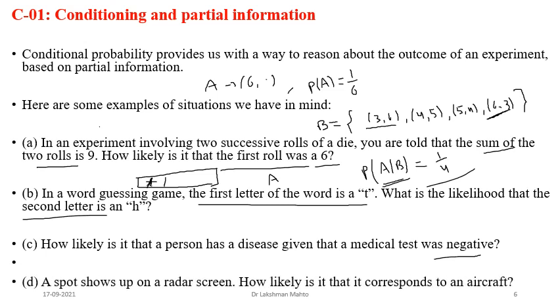Coming to a further example, suppose a spot surge shows on a radar screen. How likely is it that it corresponds to an aircraft? Everyone might be aware of aeroplanes and airways. So tell me, anyone can say how an aeroplane flies, how they decide the path? I think many of you have experience of traveling by air. Anyone can comment on how the flight path is decided?